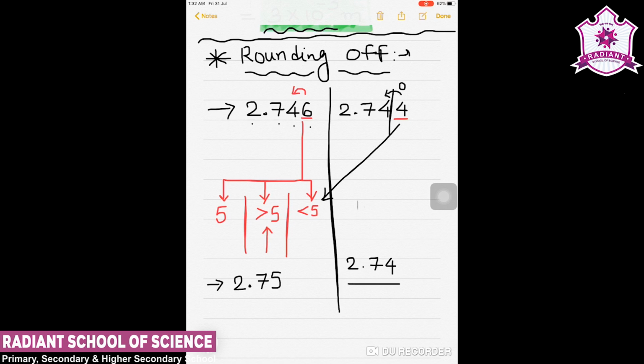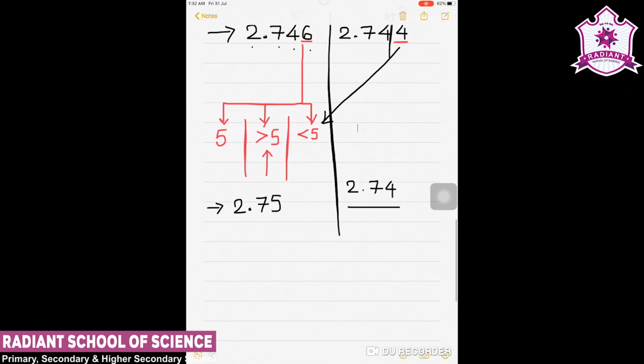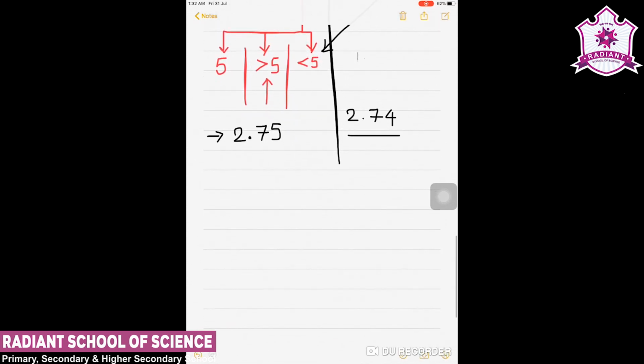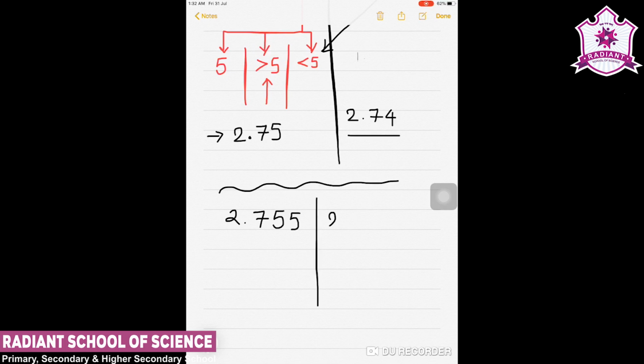So this is 2.74. But now another interesting case: what if it is exactly 5? Suppose I have the values 2.755 and 2.765.